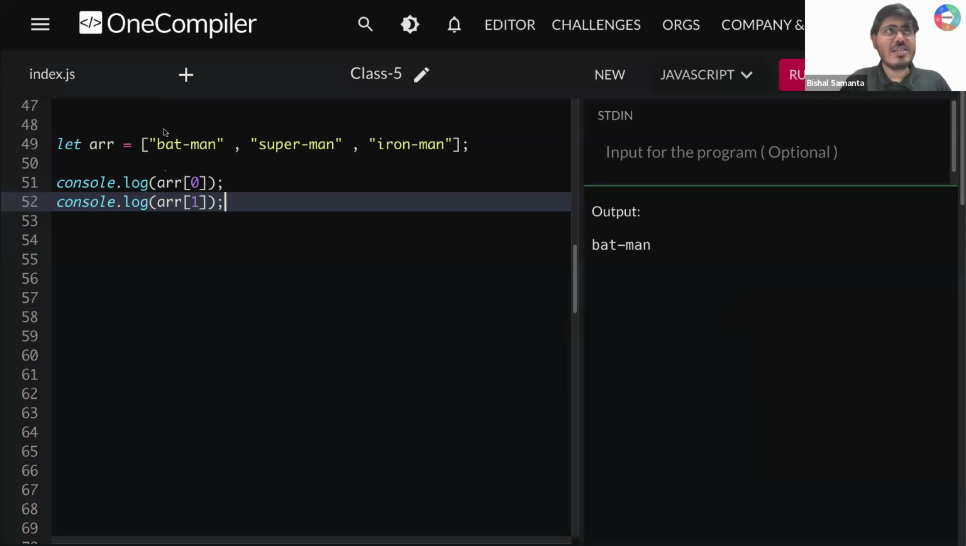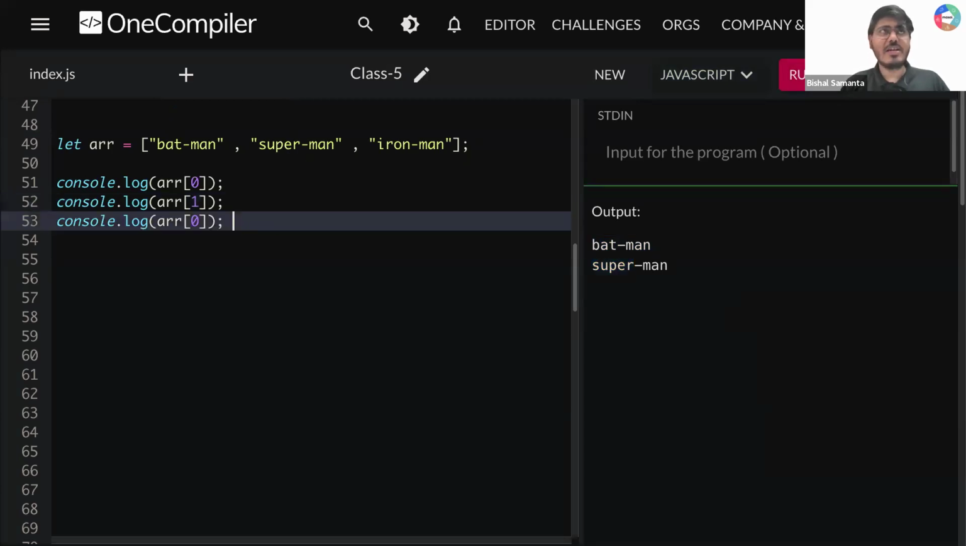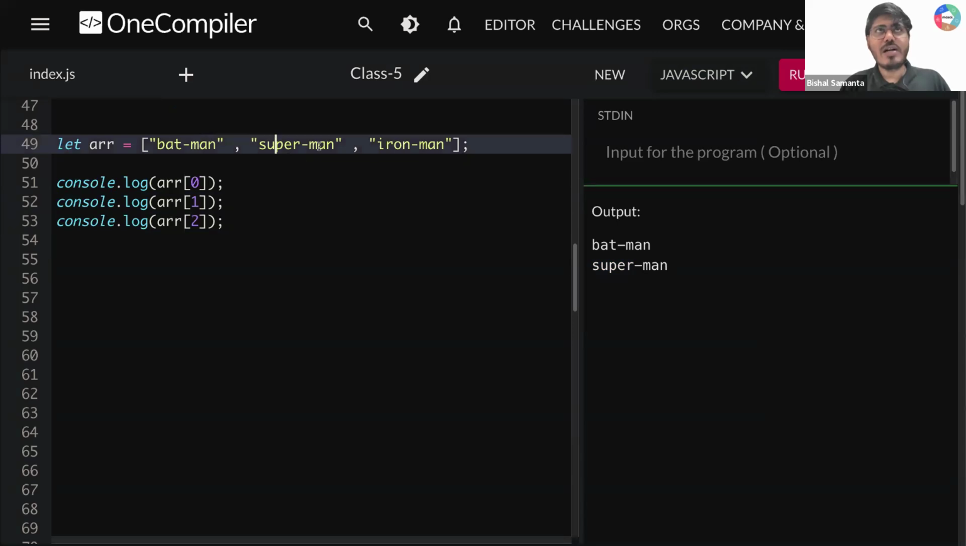So again, this is the 0th index. This is index 1. At index 1, I have Superman, right? Okay. So now if I run this thing, after Batman, I'm getting Superman. Let me paste it here once more. Here I'm writing array of 2. Can you tell me what I'm supposed to get? 0, 1, 2. I'm supposed to get Iron Man.